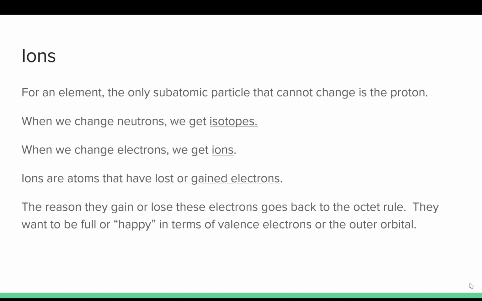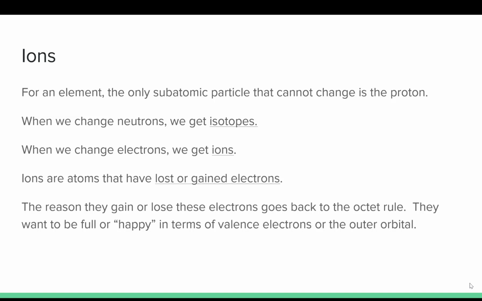So the number of electrons is equal to the number of protons in a stable atom. So in an atom where the charge is 0, protons and electrons are equal. Anything where the protons and electrons are not equal means we have an ion. So ions are atoms that have gained or lost electrons. And the reason they gain or lose these electrons goes back to the octet rule, which we learned a long time ago, which basically says that they want to be full or happy in terms of valence electrons.